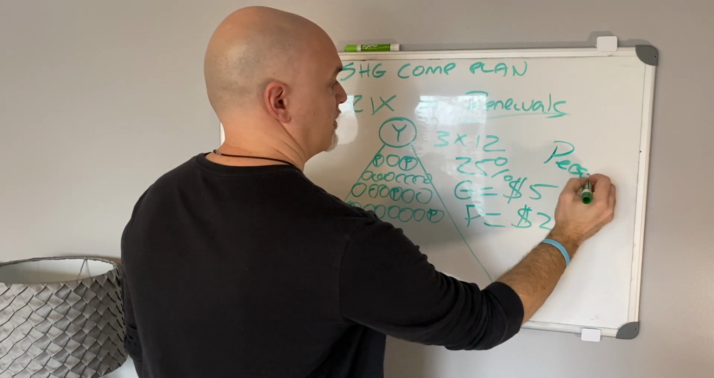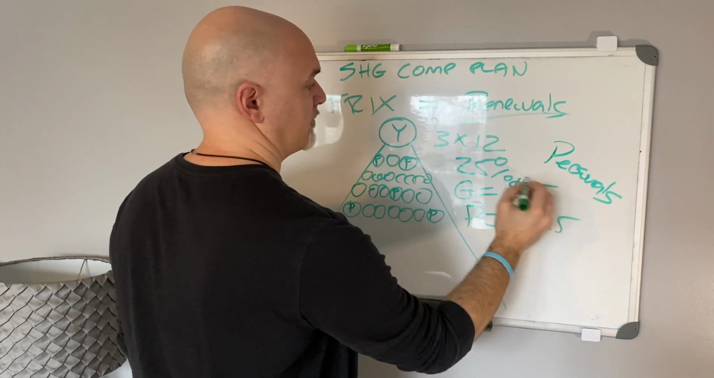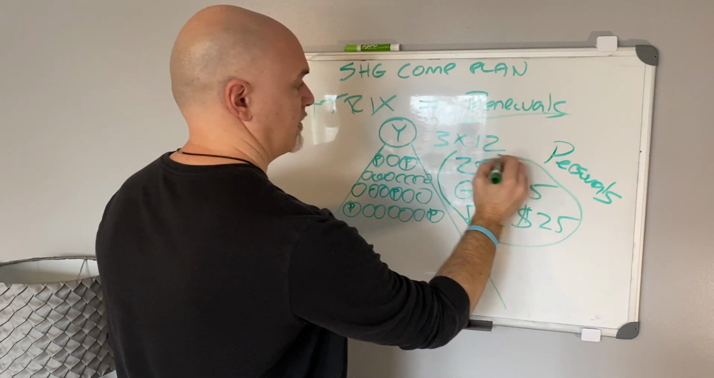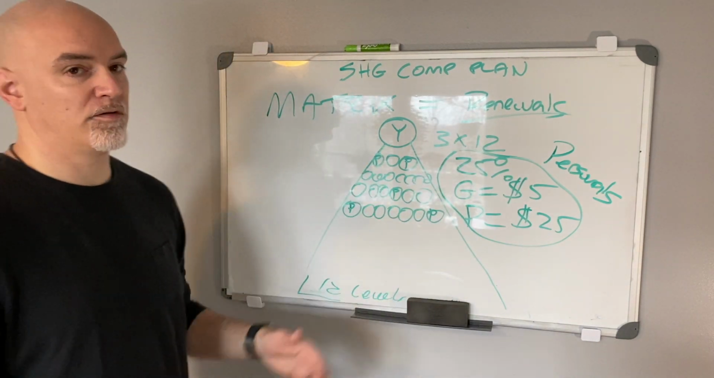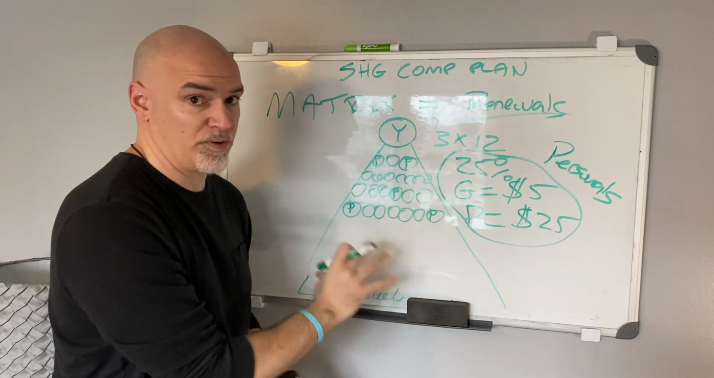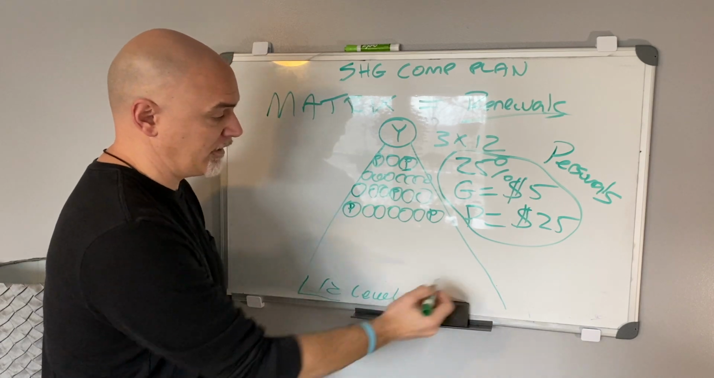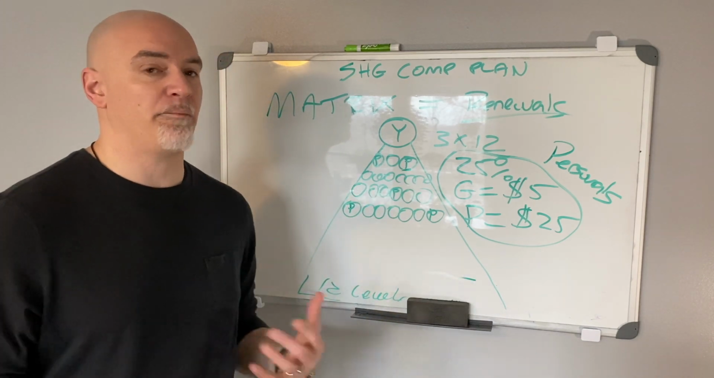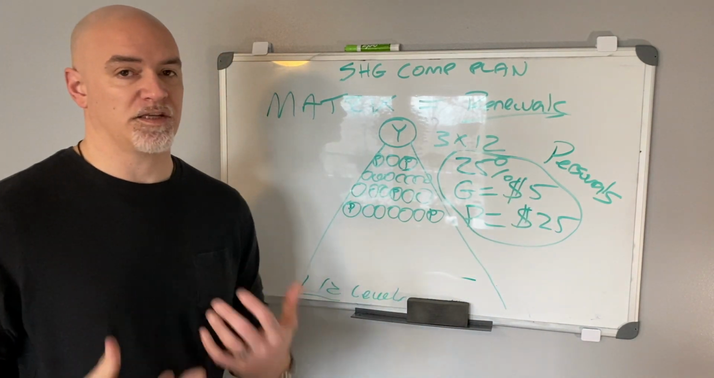So personals, right here, 25% renewal every single month in the matrix. Doesn't matter where they're placed. They could be on your first level, they could be on your 10th level, it does not matter. The renewals is the same.